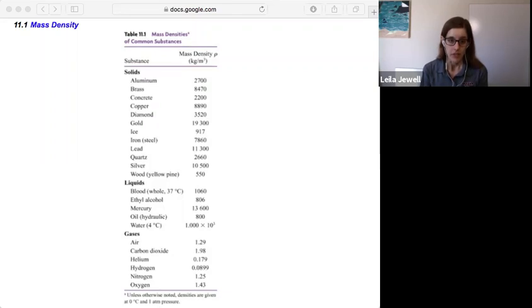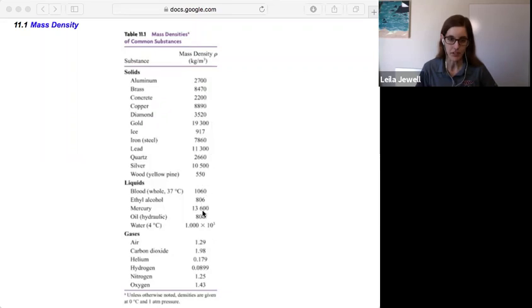So we have solids, right, like aluminum versus brass, concrete, diamond. Gold is actually really dense. That's interesting. Lead is as well, which is one reason why lead is often used in weighted materials, perhaps coverage that you don't have lead poisoning.